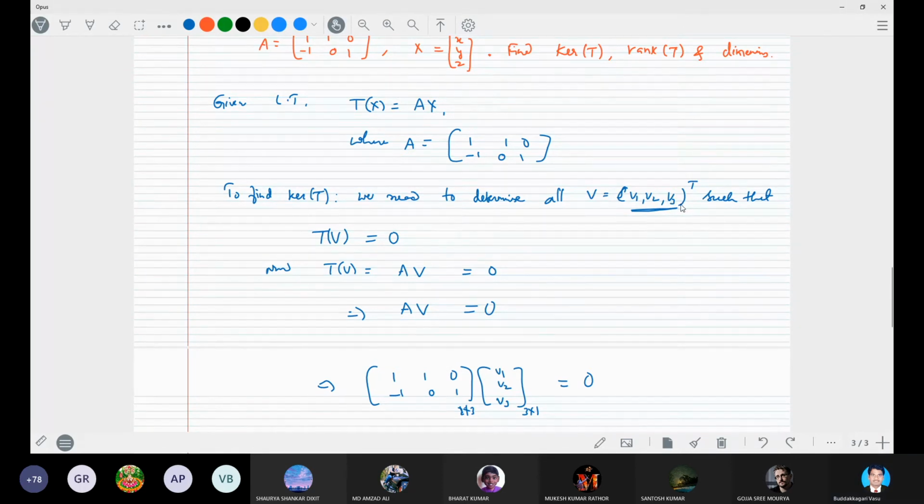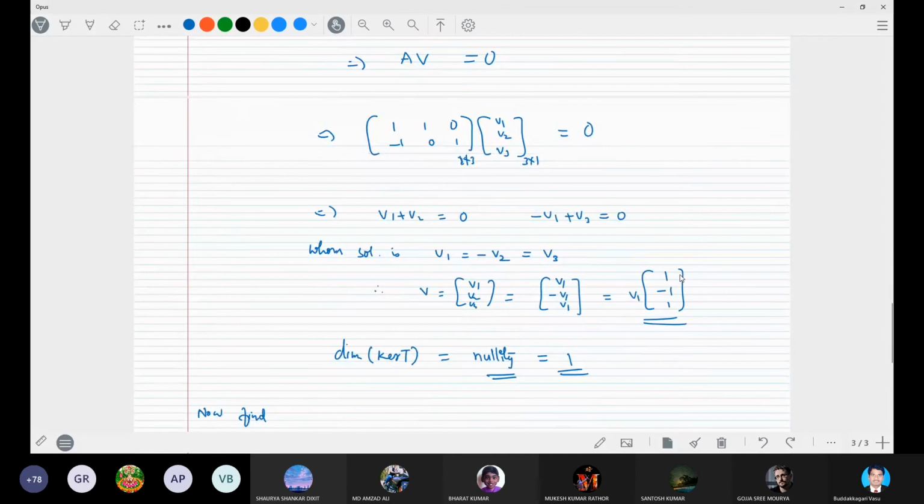Understood? Yes, sir. It must be well defined. V1, V2, V3 must be well defined. If you are not able to find any one of them, it does not belong to the domain. If it does not belong to the domain, there is no sense in that element being considered in the domain concept, right?